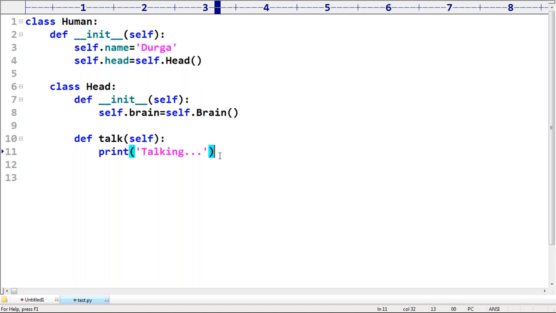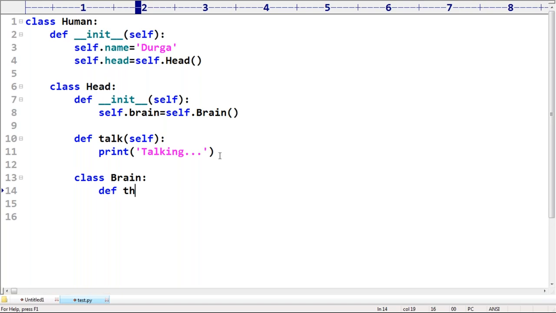Brain is an inner class of head, because without head there is no chance of an existing brain. Next, head is an inner part of human. Now brain has to be taken inside the head class as an inner class. Class brain. Are you getting that?